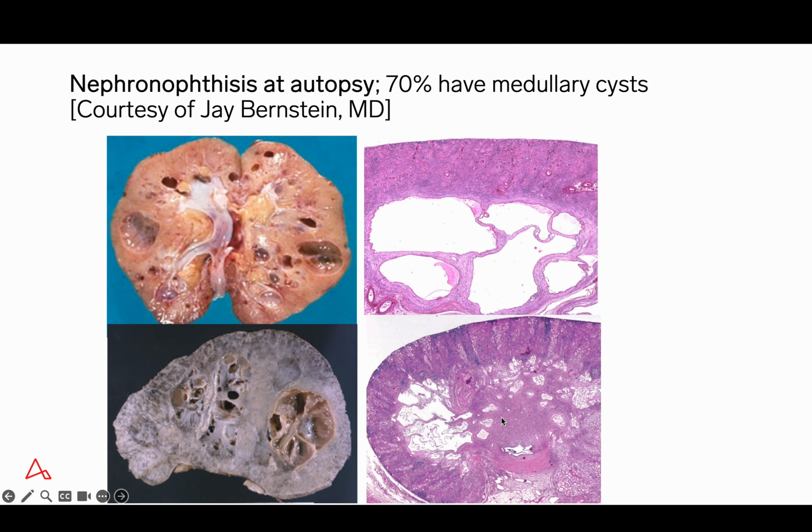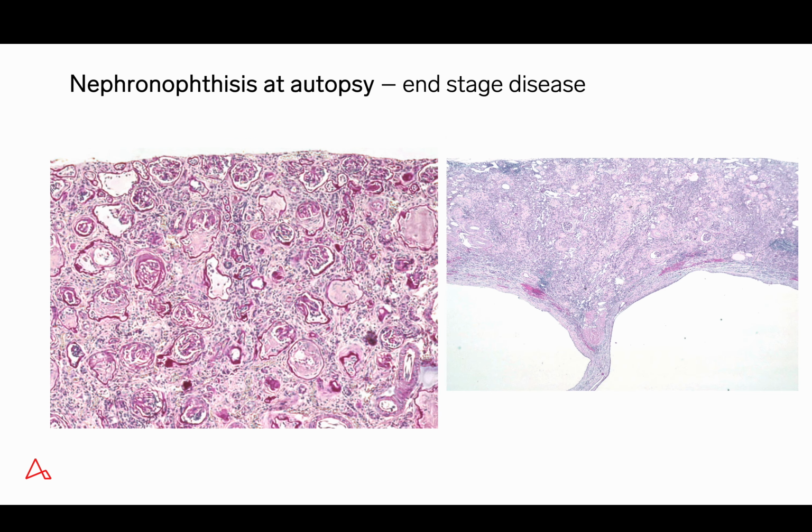The Holmont preparations on the right again show, in the upper one, large medullary cysts, whereas in the bottom panel we can show variability of cyst size between the various pyramids. So there's variability in the distribution of cysts in end-stage disease. And it's easy to envision how a renal biopsy may not contain any cysts or may contain cysts depending on the sampling provided.